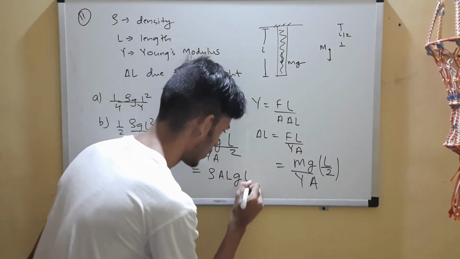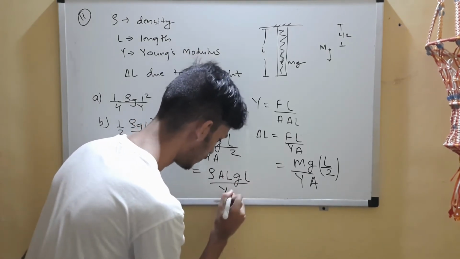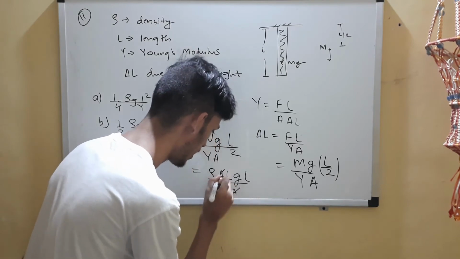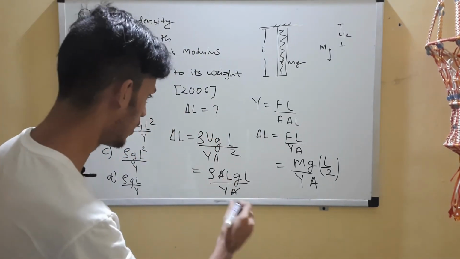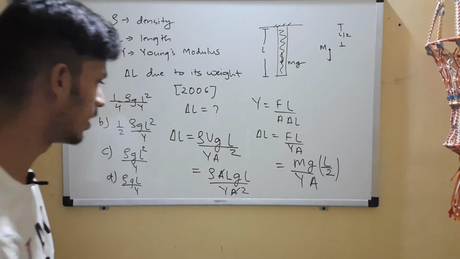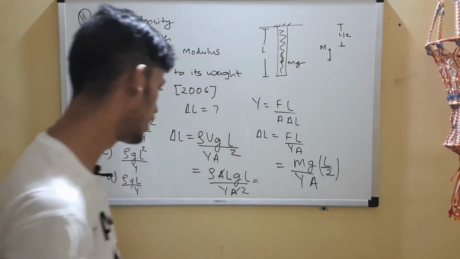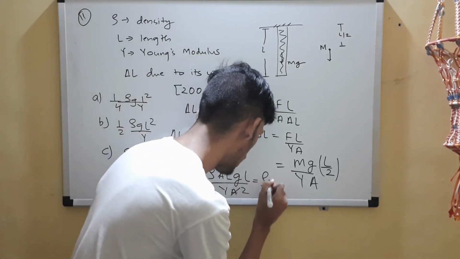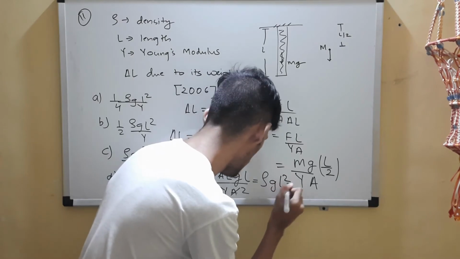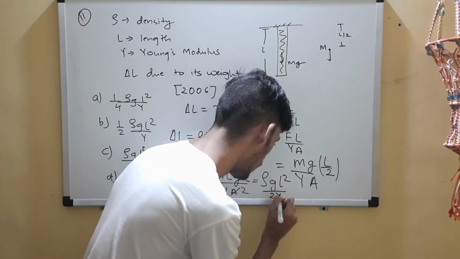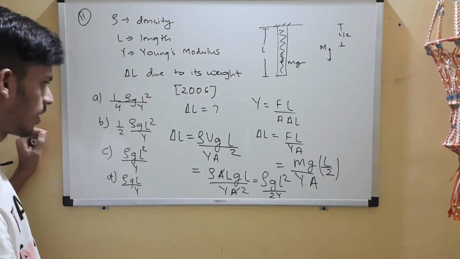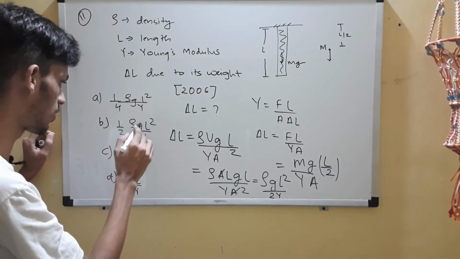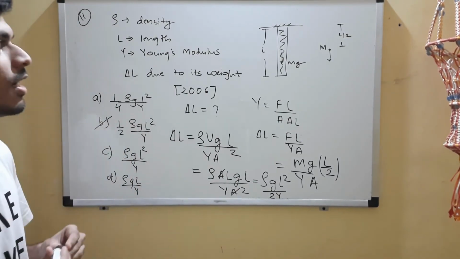So what will I get? You can see that this A and this A will get cancelled, and 2 also I have in the denominator. So what I will get is rho g L square by 2Y. Option B is the correct choice.